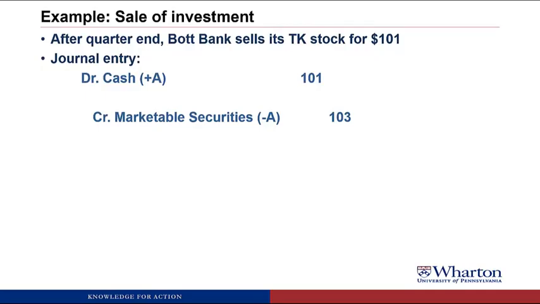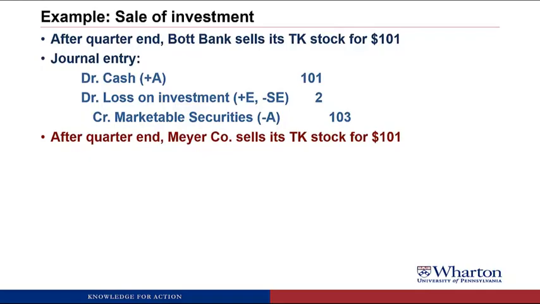So remember, we just wrote the asset balance to 103 at the quarter end. So to get rid of that balance, we need to credit marketable securities for 103. And then we plug a gain or loss. In this case, it's a loss because we need a debit. So it's a loss on investment of 2. That will show up as an expense on the income statement and then eventually reduce stockholders' equity when we run it through retained earnings. Meyer also decides to sell its TK stock for 101.